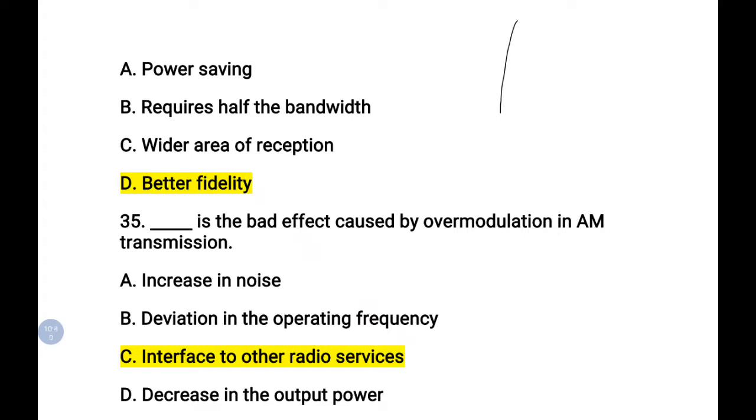That means the signals may interfere with each other. So the choice given, interference to other radio services, is the correct answer.